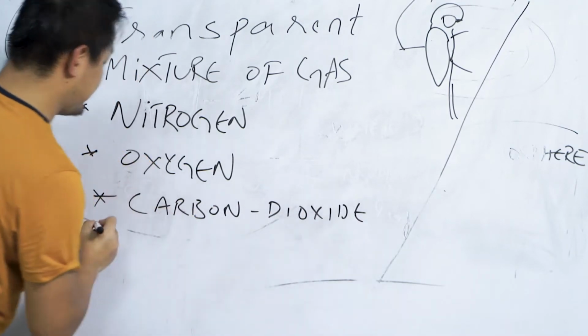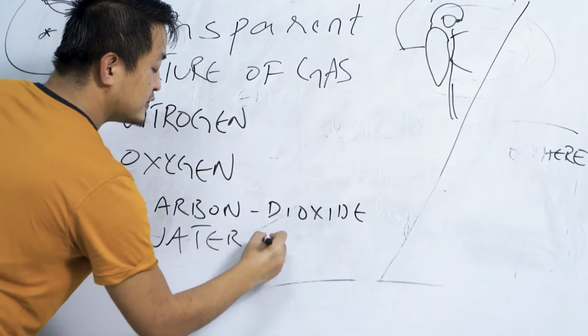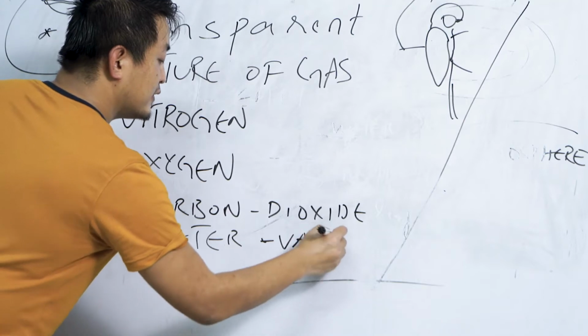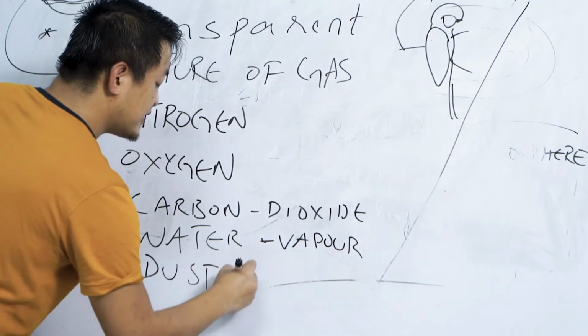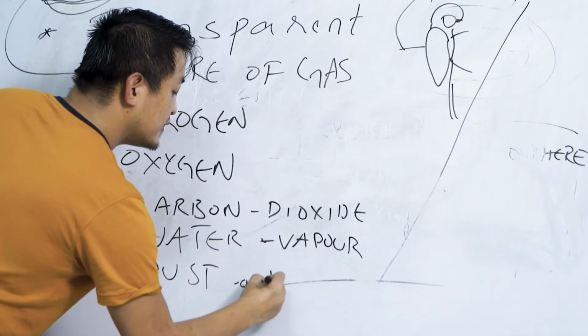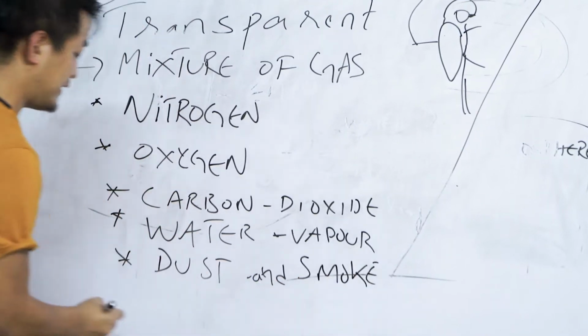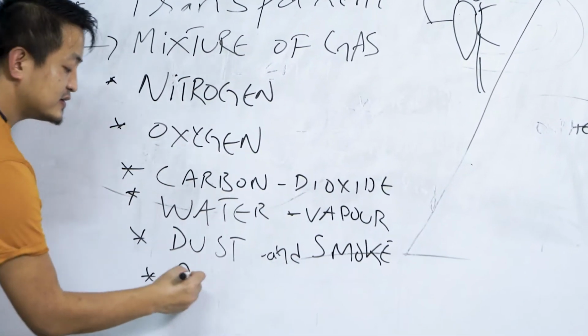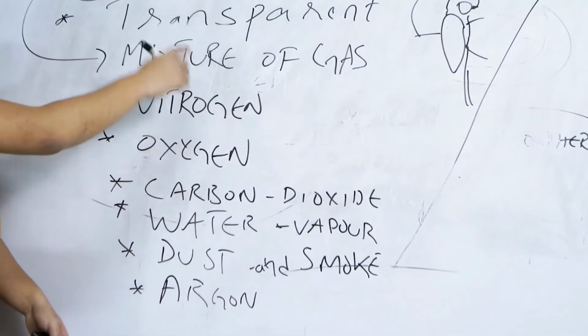We also have water vapor. We also have dust and smoke. And we have some other gases like argon, etc. Please note down all these things.